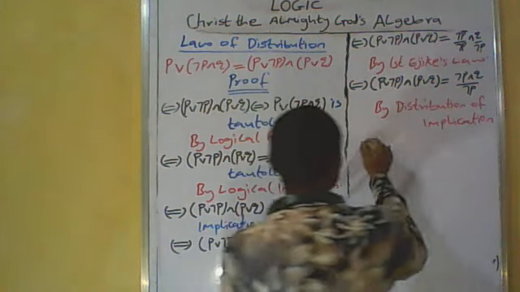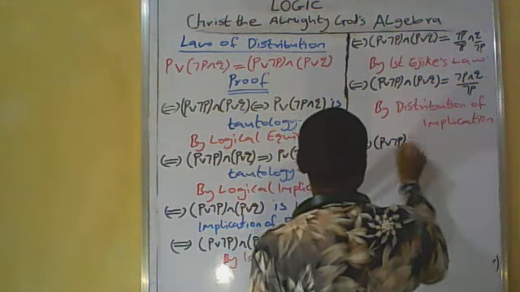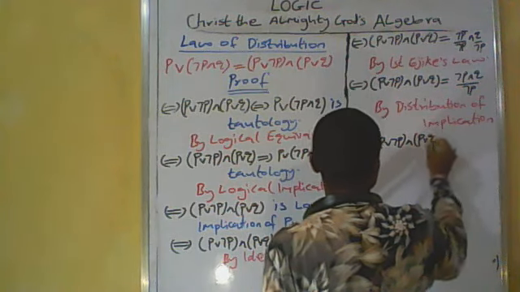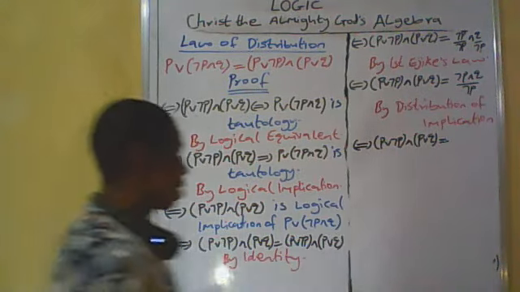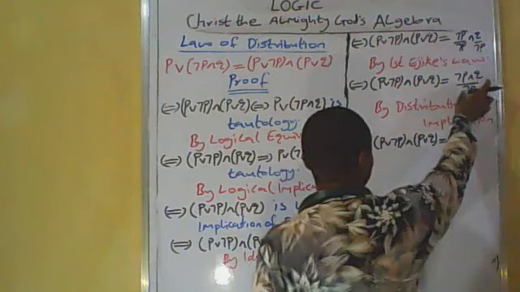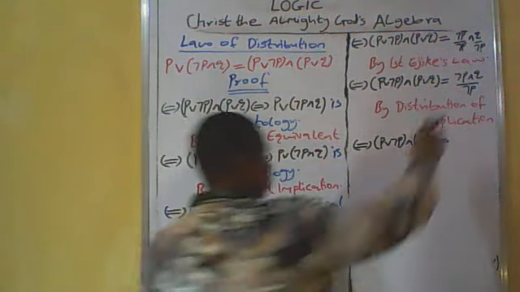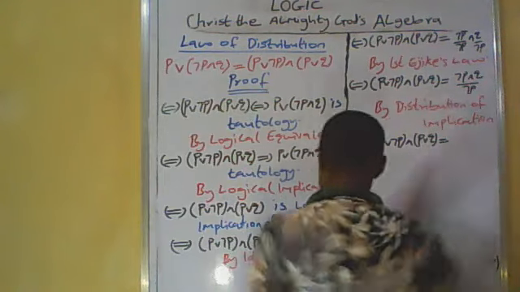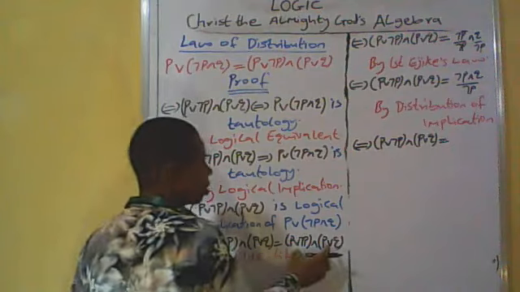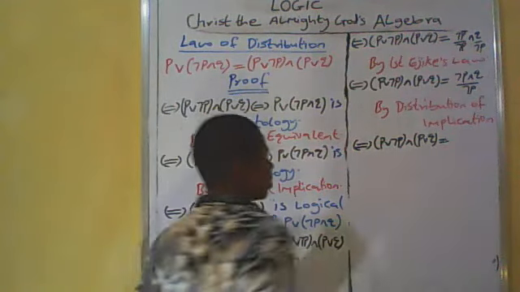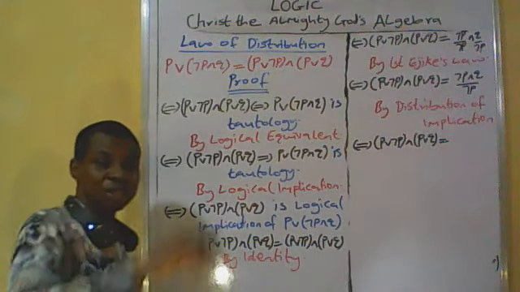If and only if bracket P or not P and bracket P or Q is equal to. Now, we are going to transform this conditional statement to a disjunctive statement, in the sense that this implication is being derived by disjunctive statements. We derive it here and here. So we are going to revise it to a disjunctive statement.